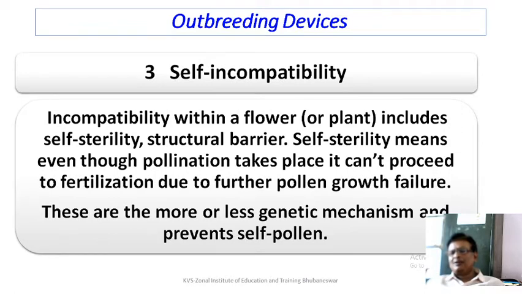There is a concept called self-incompatibility. Incompatibility within a flower. That includes self-sterility and structural barrier. Self-sterility means even though the pollination takes place, meaning transfer of pollen grain has happened, it cannot proceed to fertilization due to further pollen growth failure. There are more or less genetic mechanisms that prevent self-pollination.